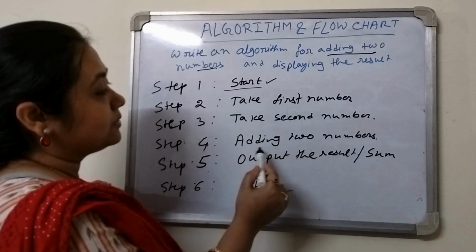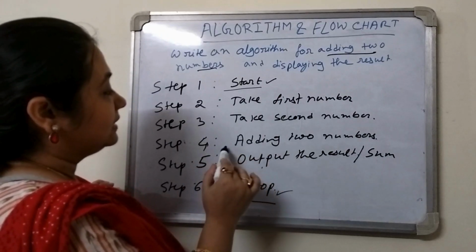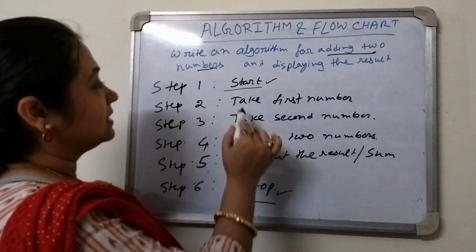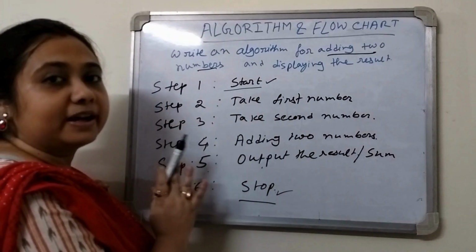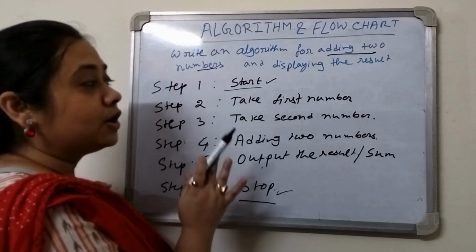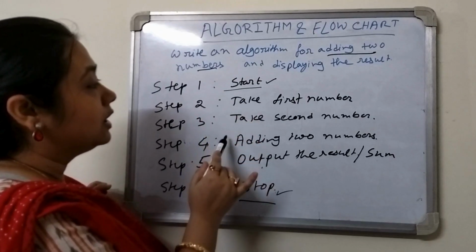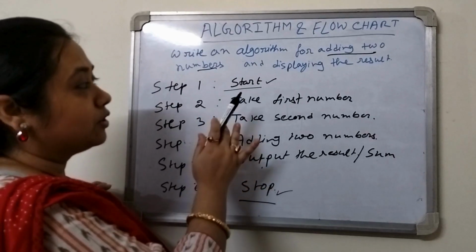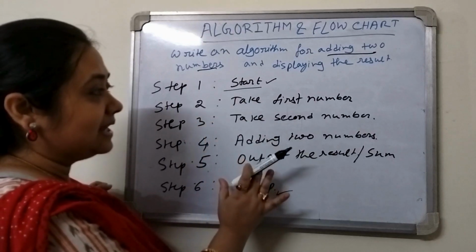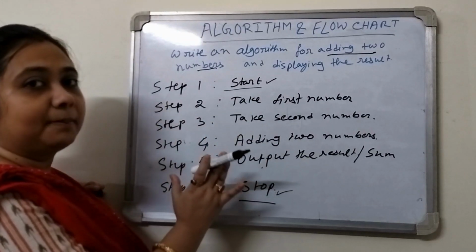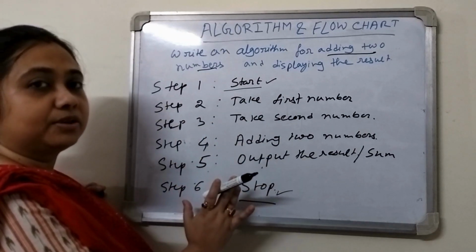Suppose we write step 4, adding two numbers, in the second step, then we are not getting the proper result or the output. So we have to follow the proper sequence. So proper sequence and precise English language, these are the main characteristics of the algorithm.